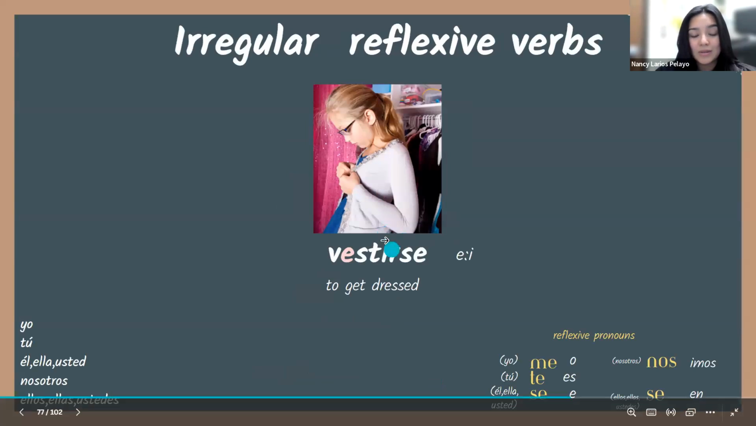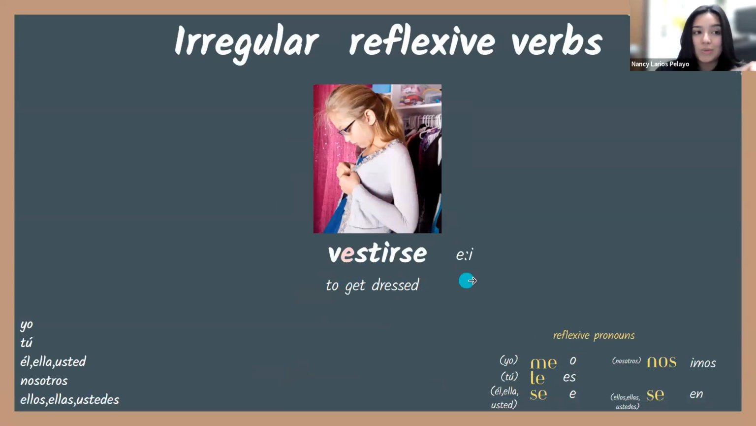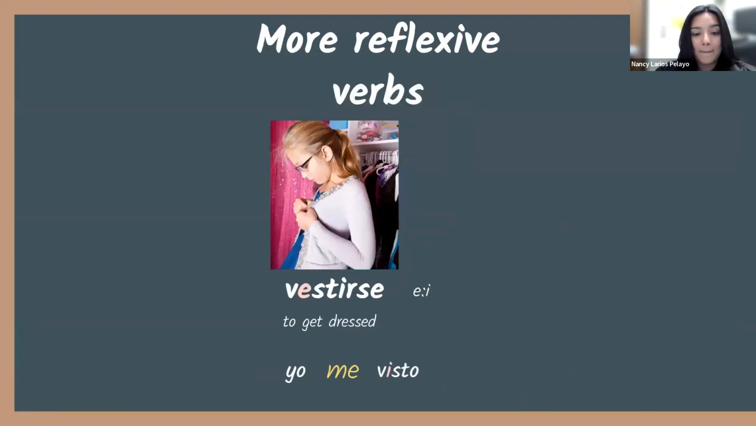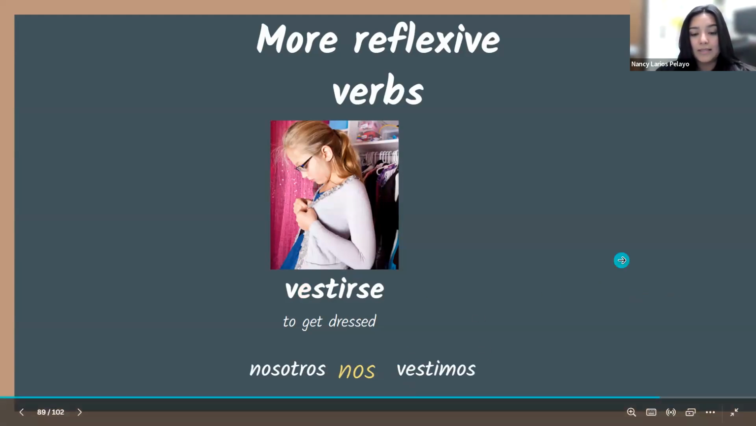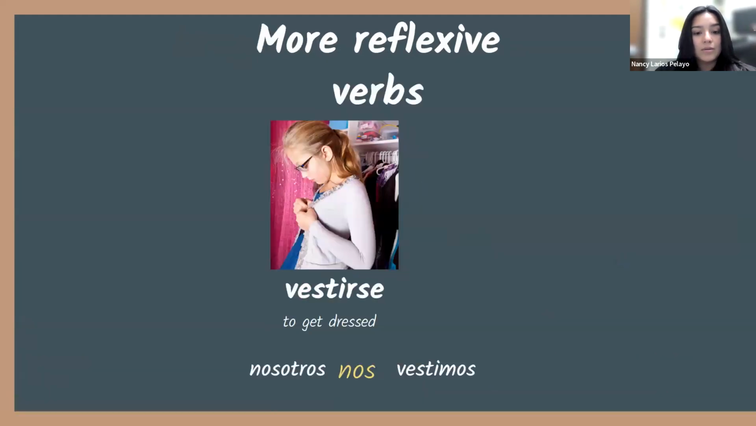Vestirse, again, is an IR verb. See, entonces we have the IR endings here, but in this case, the E changes to an I. ¿Sí? Vestirse, entonces, yo me visto, tú te vistes, usted se viste, nosotros nos, again, nosotros vestimos, ¿sí? E doesn't change, stays, ¿ok? Y ellos, ellas, ustedes se visten.